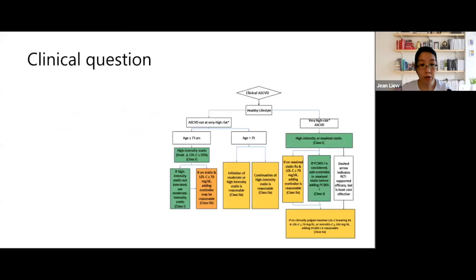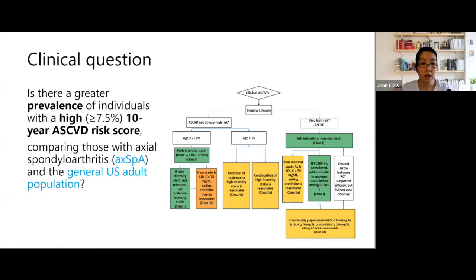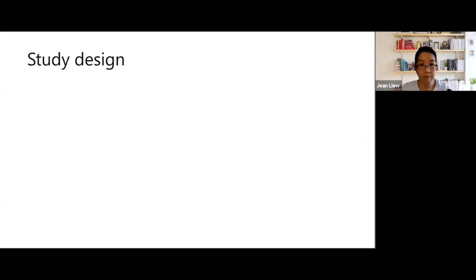Here's our clinical question, and these are the ASCVD guidelines as a diagram stratified by 10-year ASCVD risk score. So we asked, is there a greater prevalence of individuals who have a high 10-year ASCVD risk score when we compare those of axial spondyloarthritis versus the general US adult population?